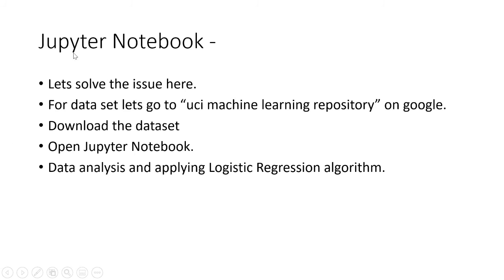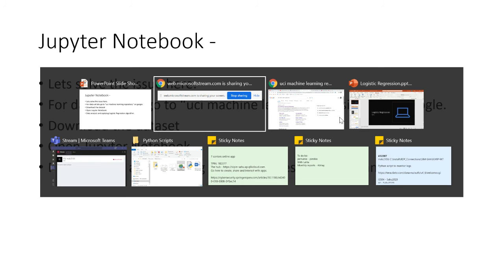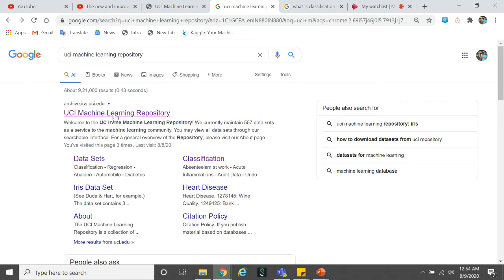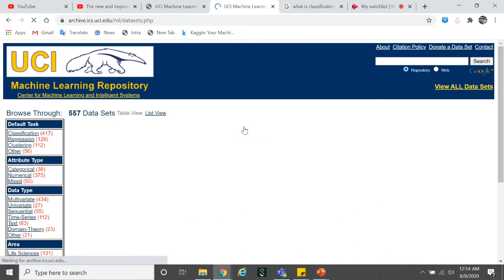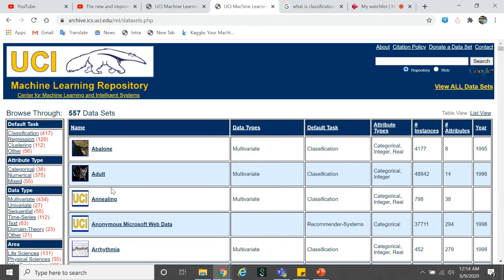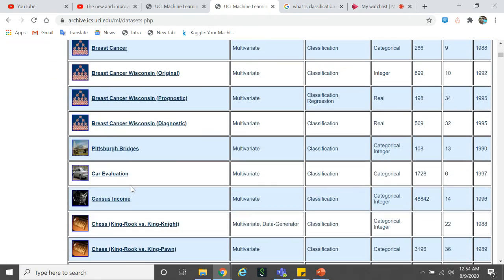To solve this problem, we will go to a Jupyter notebook. For the data set, let's go to the UCI Machine Learning Repository on Google. Here is the UCI Machine Learning Repository. Let's go to this. We will download a data set here. We'll go to view all data sets. Now we can see that we have many kinds of data.